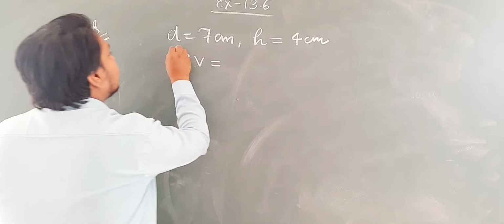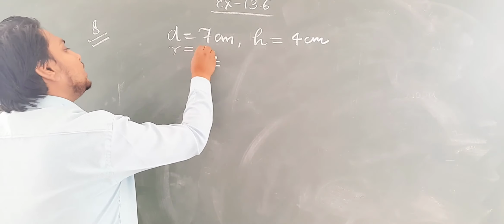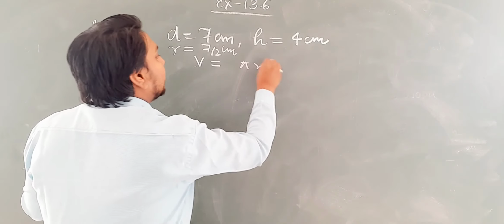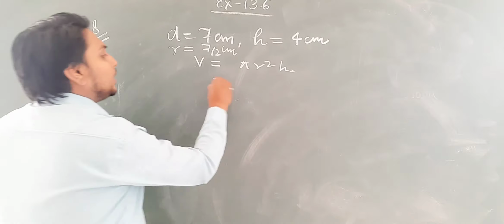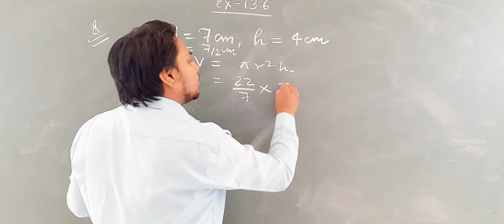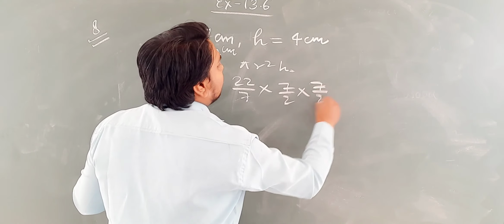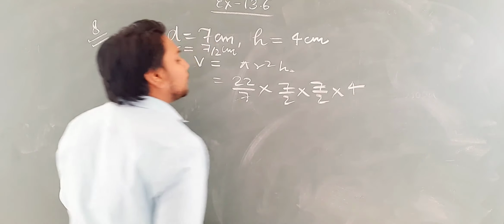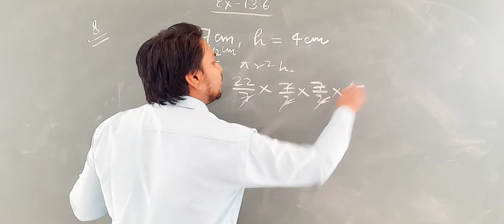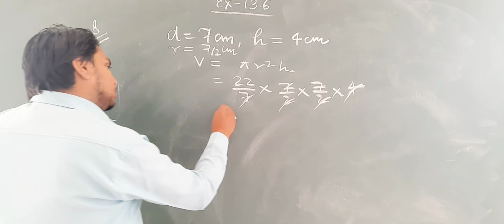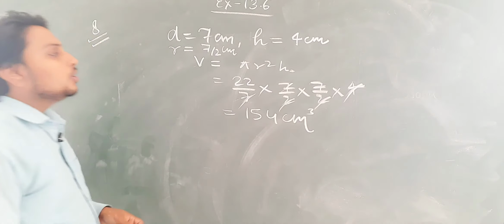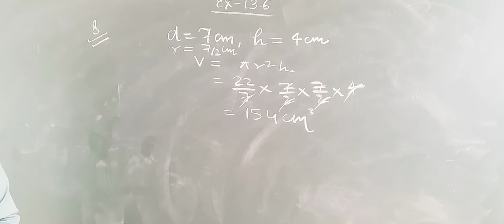If the diameter is small d, then its radius will be 7 by 2 centimeter. So volume will be pi r square h. Pi is 22 by 7, r is 7 by 2 into 7 by 2, and h is 4. Here you can see that 7 and 7 will cancel out, 2 twos are 4, 4 will also cancel out, 22 sevens are 154. So 154 centimeter cube soup is given to one patient.